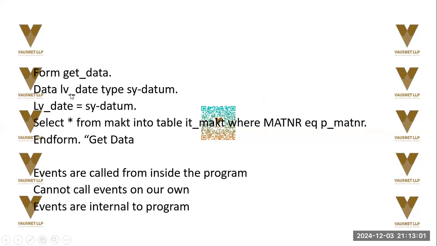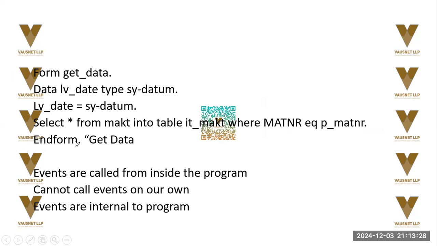Now over here again, data type, which will pull the date, and the date will be filled with system date. First, we defined it, and then we filled it. Select all records from MAGD into table where matter is OP matter, and form, get data.